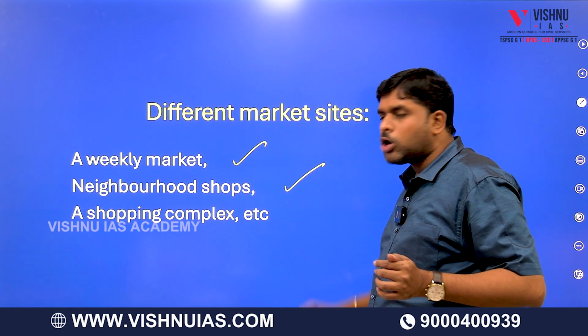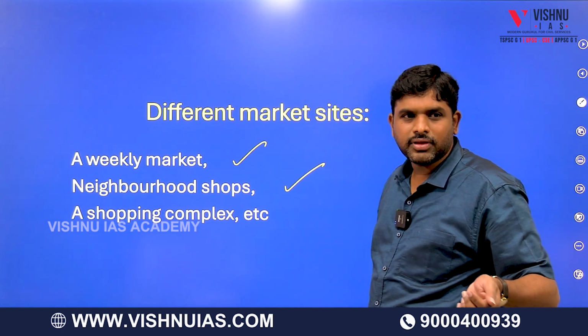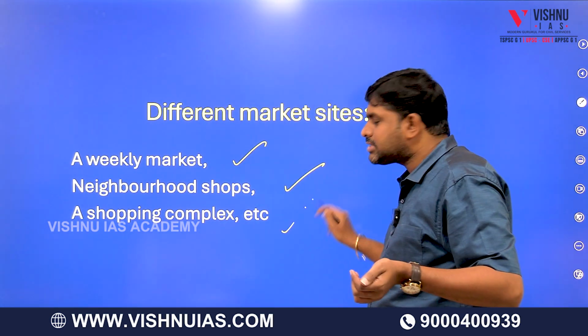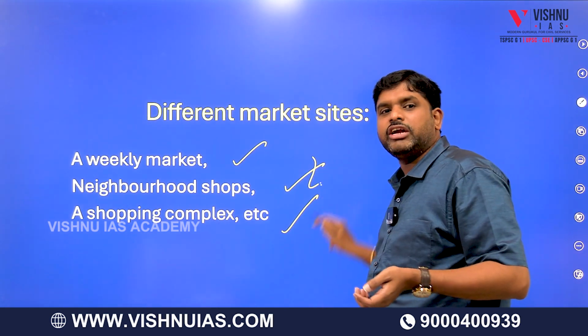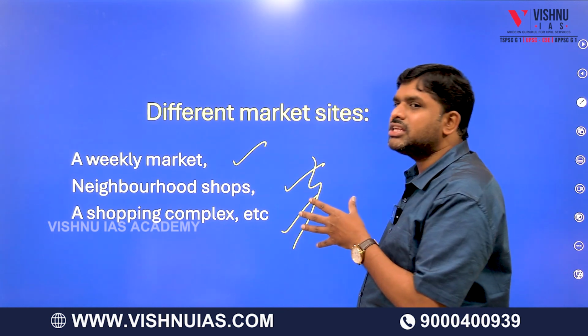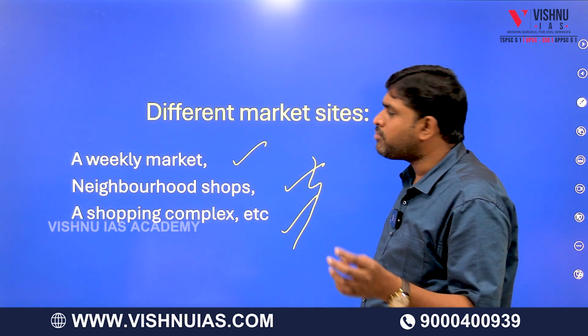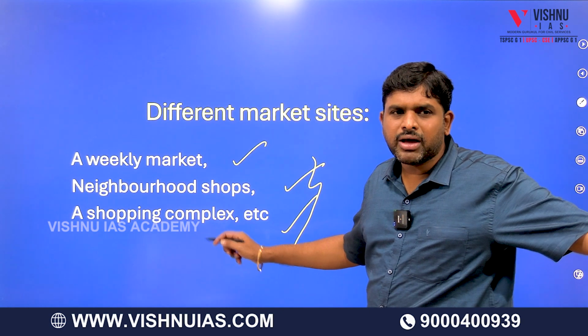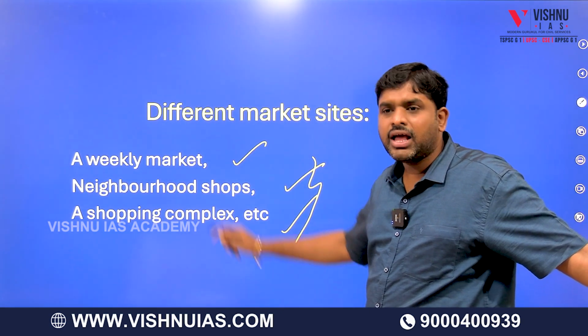There will be neighborhood shops also, like our Kirana shop. Neighborhood shops. And next will be the shopping complex. So there are 3 different varieties of markets. A 7th class student, I am explaining, there is a market. So one is called the neighborhood market, another is called the shopping complex market, and another is called the